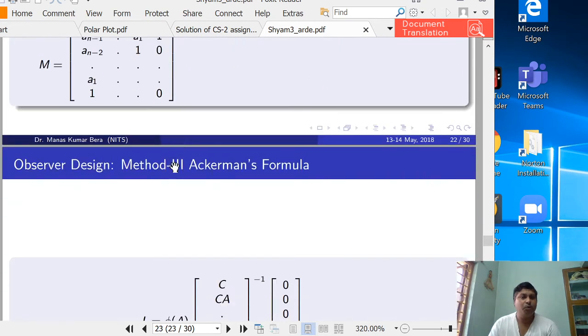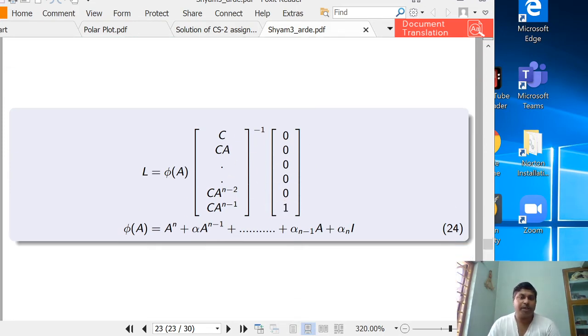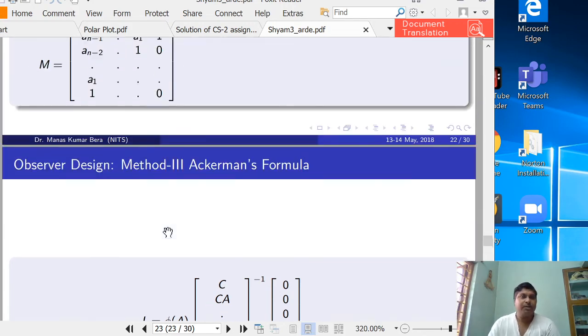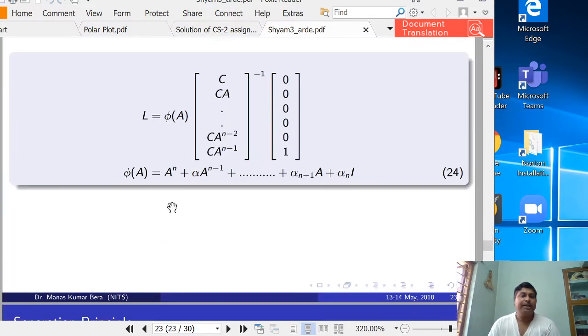So this is method 2, and you can also use the Ackermann's formula, that L equals phi of A into the observability matrix inverse into 0 0 0 0 1, depending on the order you are using. And this phi of A is the desired characteristic equation with the A matrix. So these are the three methods by which you can compute the gain L.